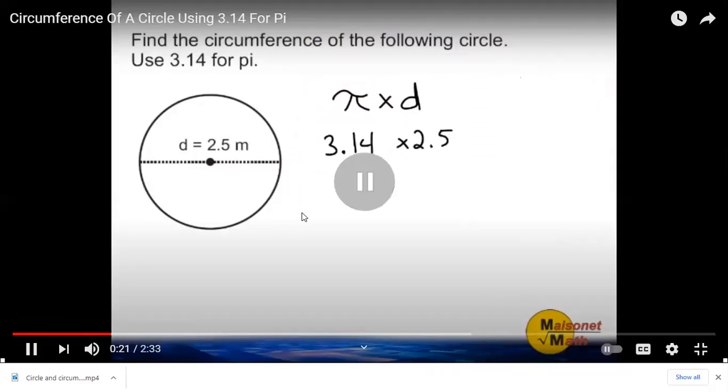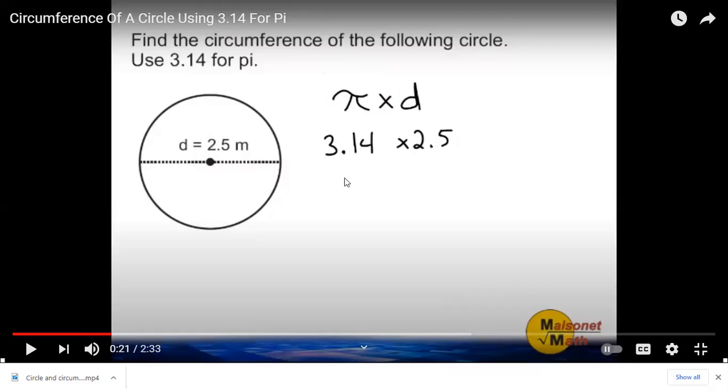So what is the value of pi, grade 7? What is the value of pi? 3.14. And pi represents a ratio between what? It's a fixed amount, right? It's a fixed ratio between the length of the circumference and the diameter of a circle.